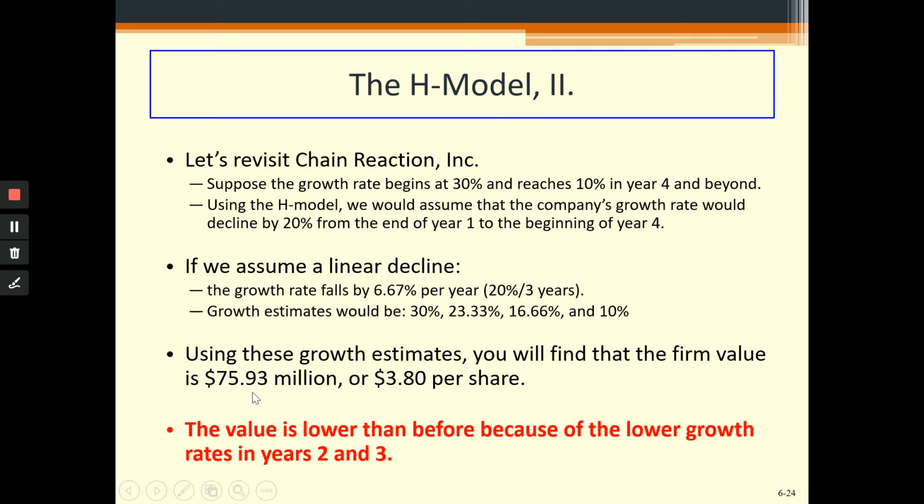Now, this is a lower value because in the second year and third year, in our previous case, we assumed that the growth would remain 30%, but using the H model, in the second year the growth, rather than being 30%, is 23.33%. And in the third year, rather than 30%, it is actually 16.66% in the H model. So obviously the firm value declines based on the H model if we do the calculations.